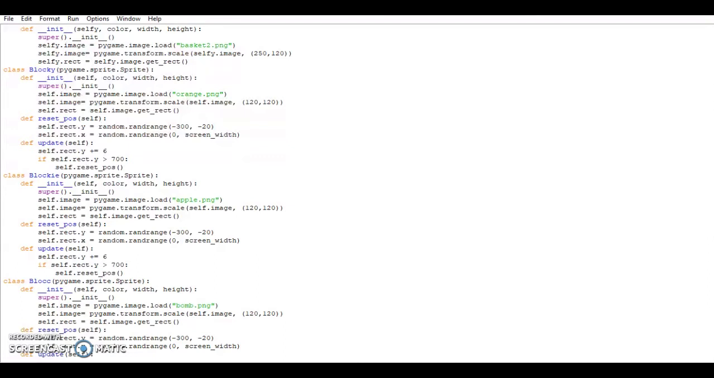For the sprite lists, the block 1 list will contain fruit, the block 2 list is for items, and the block 3 list will contain the bomb.